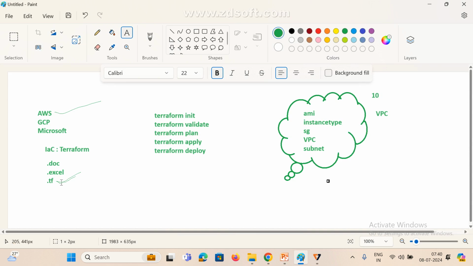What is the file name? Terraform file only. Each and everything is a Terraform file only. We need to write Terraform files. In Ansible we are writing some format, right? Which format are we using there? YML file, right? Dot YAML or YML format we are using. So here also the same. In Terraform mostly we are using TF files. Extension should be .tf. That's it.